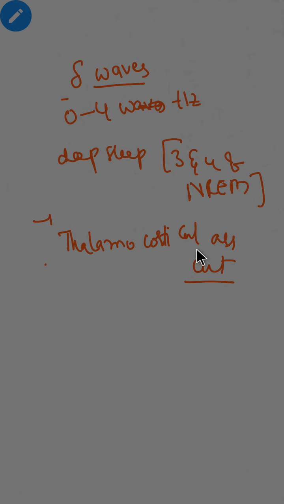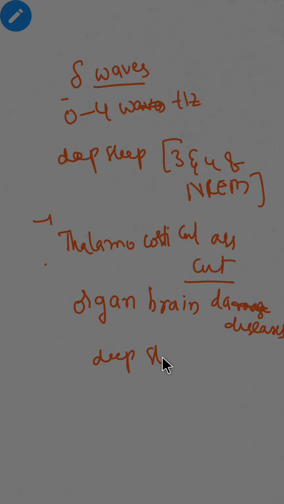We will also see delta waves in organic brain damage or brain diseases. As I told you, they are seen in deep sleep, in deep coma, and deeper planes of anesthesia.